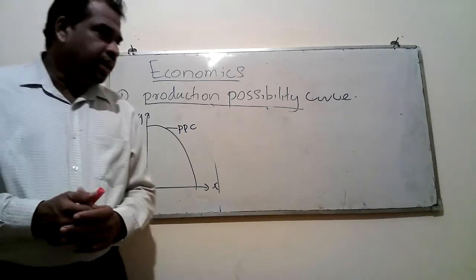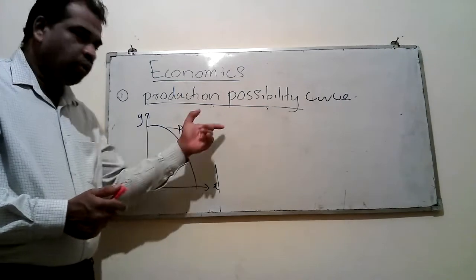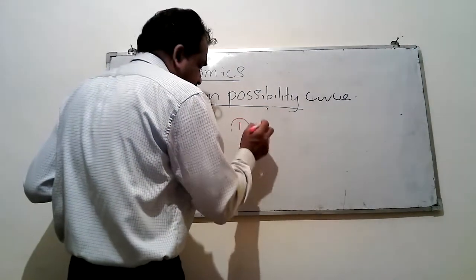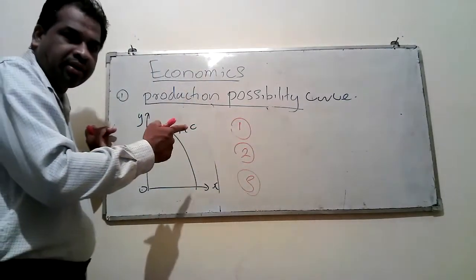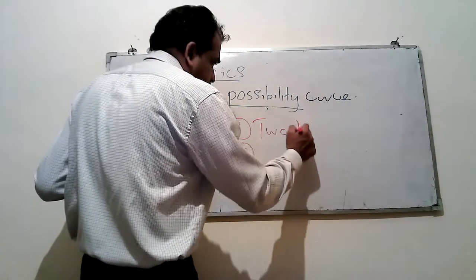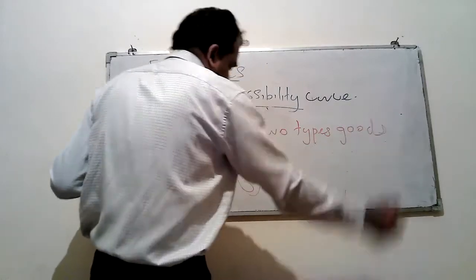When we draw this curve, we have to make three assumptions. Number one, we assume that the country is producing only two types of goods or services.